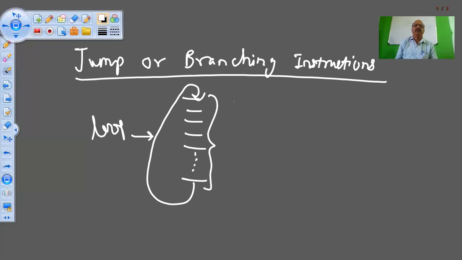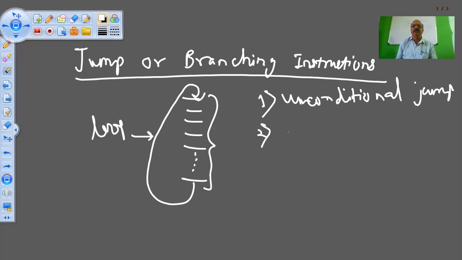Now, jump or branching instructions are of two types. One is called the unconditional jump, and the second is called the conditional jump.